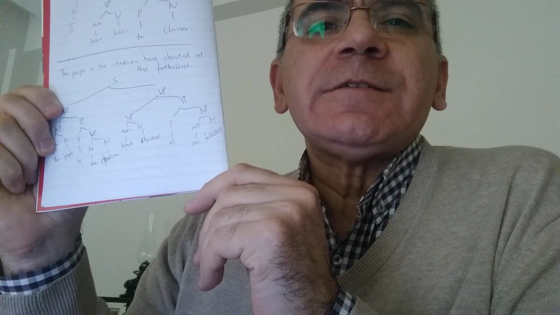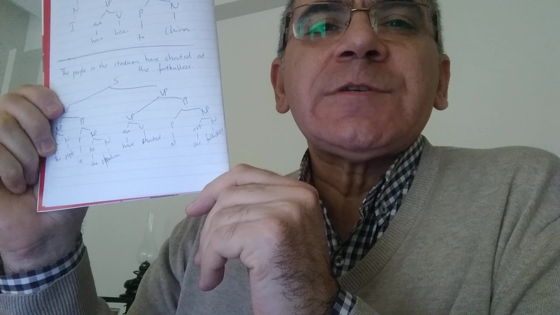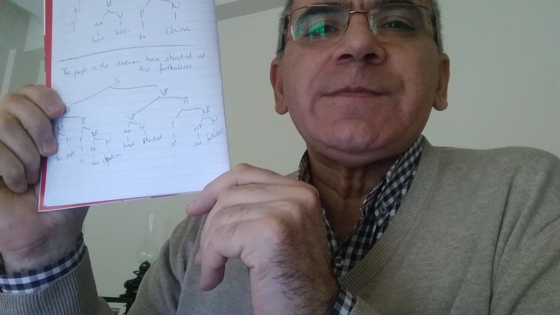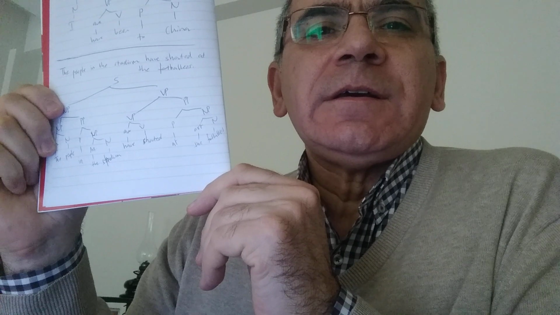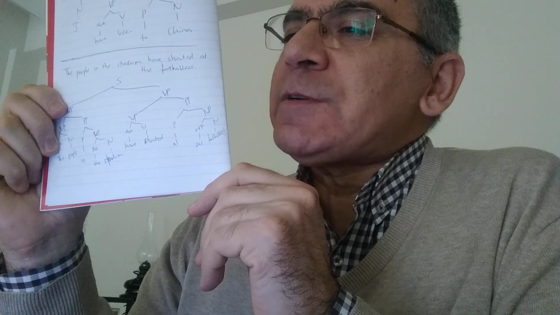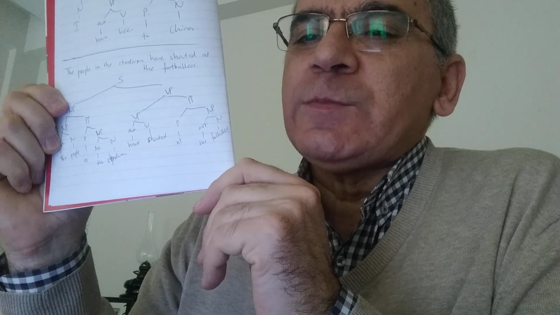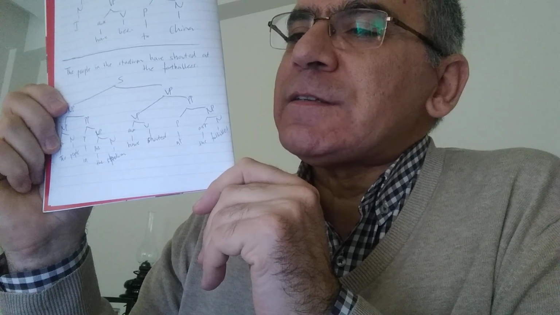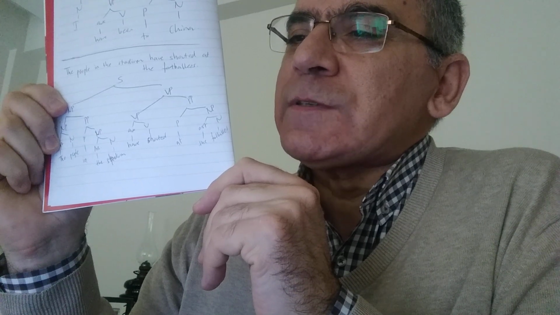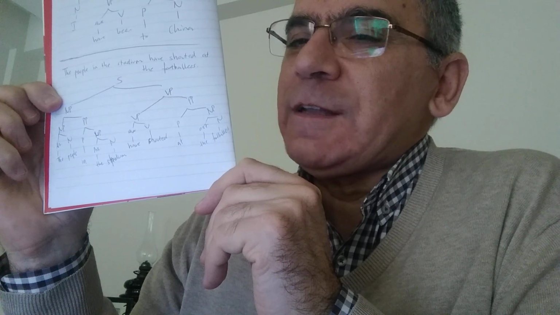Noun is footballers. Very simple. Okay, shouted at the footballers. Verb phrase is auxiliary and verb, have shouted. To the footballers is a prepositional phrase. Preposition is to, and the footballers is a noun phrase. The is an article and footballers is a noun. Okay? Lovely.